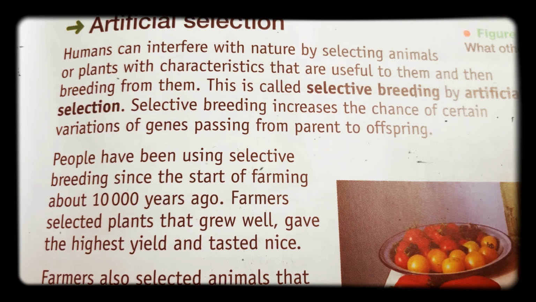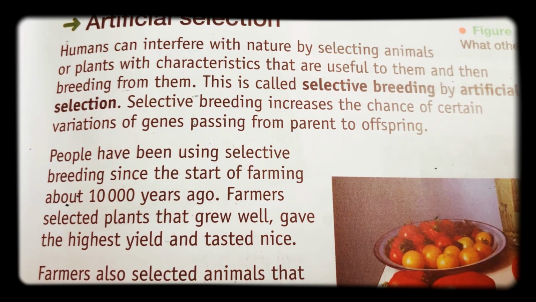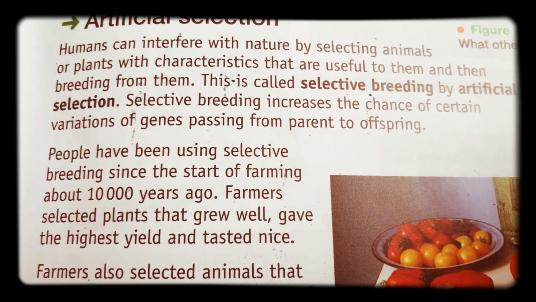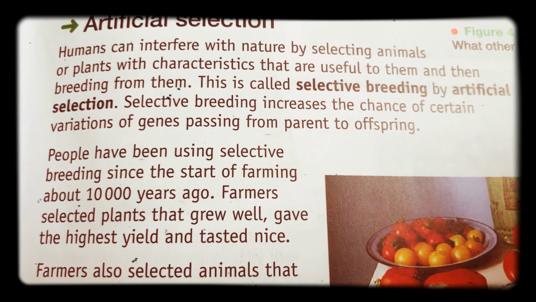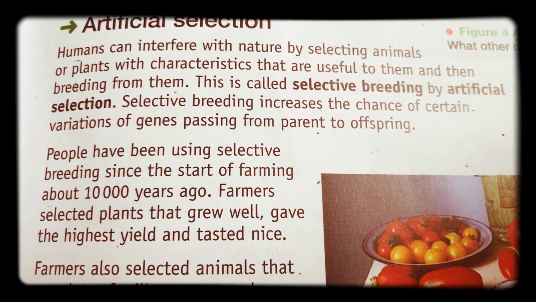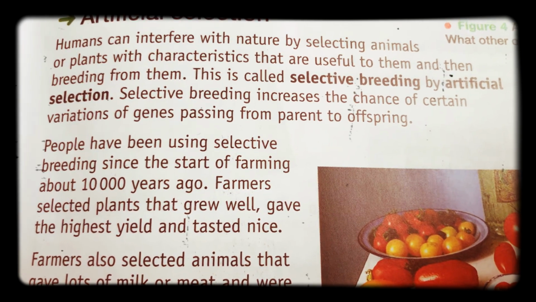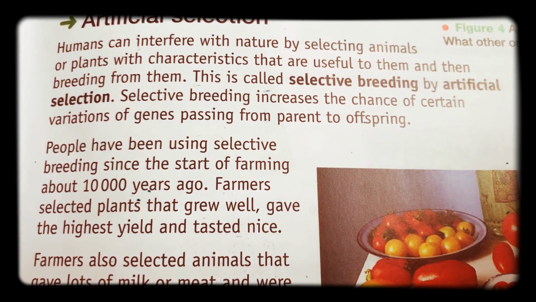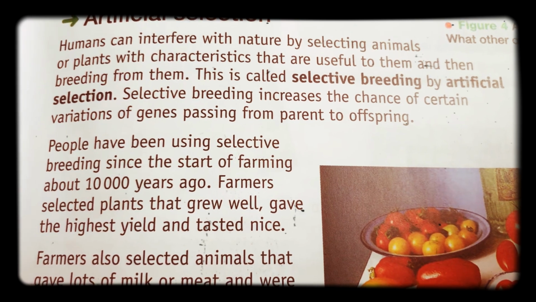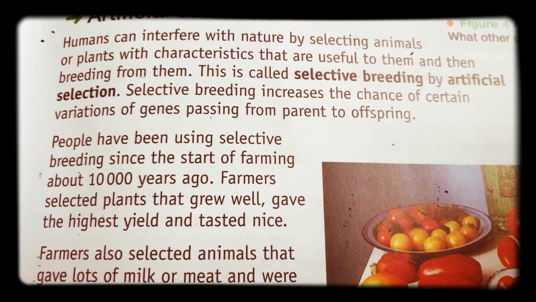Humans can interfere with nature by selecting animals or plants with characteristics that are useful to them and then breeding from them. This is called selective breeding by artificial selection. Selective breeding increases the chances of certain variations of genes passing from parent to offspring.